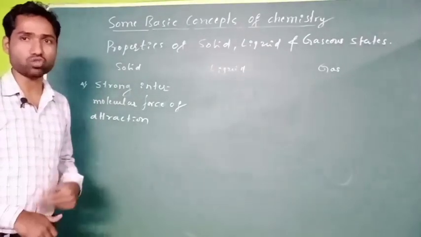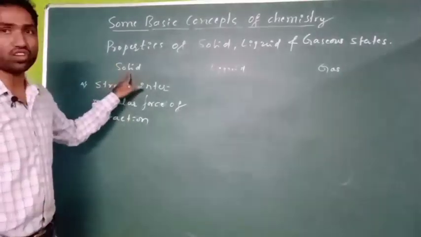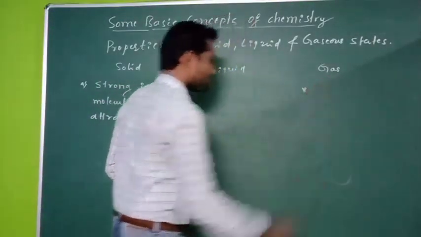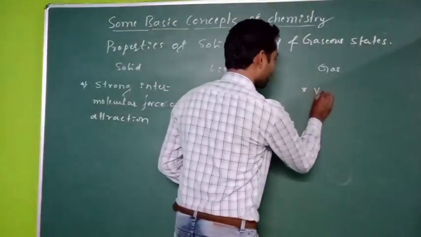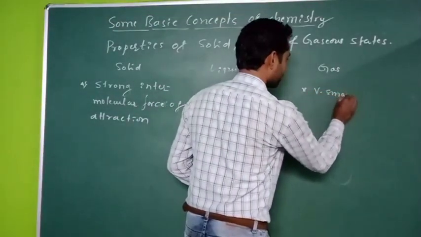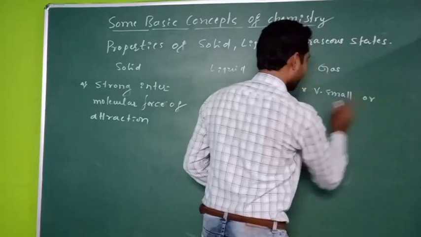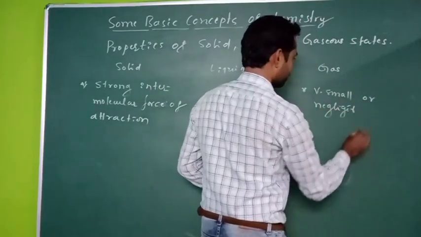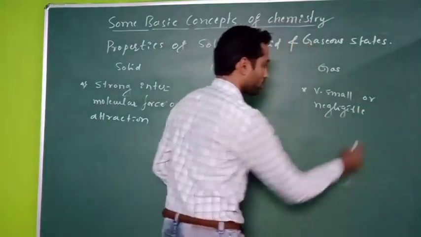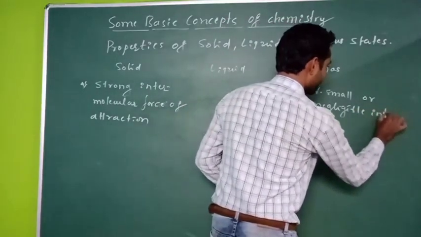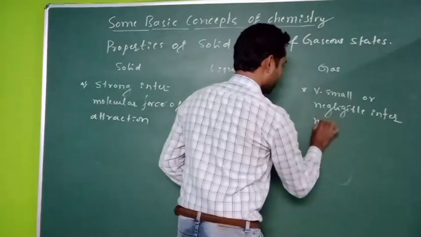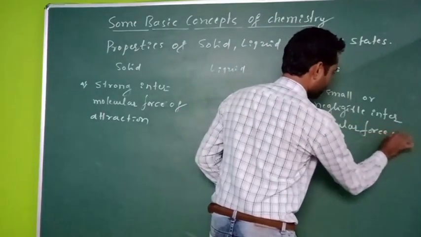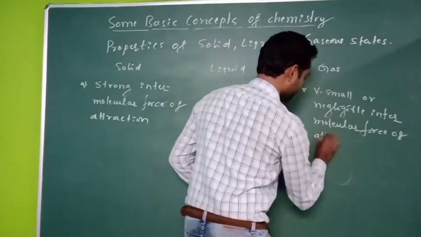Strong intermolecular force of attraction exists in the solid state of matter. In gaseous state, a very small or negligible intermolecular force of attraction,